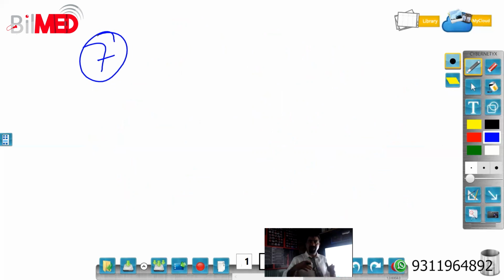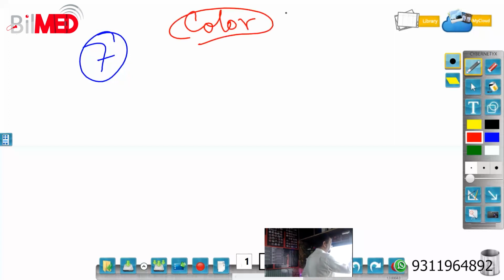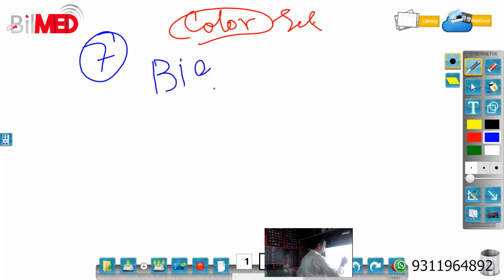We will come to the color box later on. So almost everything is done. Now coming to the color settings. In color settings, first of all, keep in your mind that you should not put a big color box, because if you put a big color box, again the frame rate will drop.